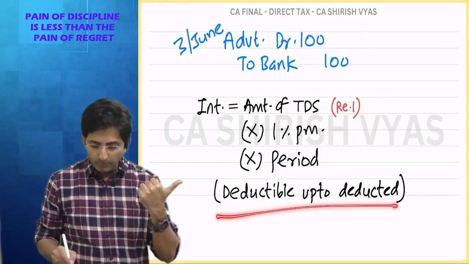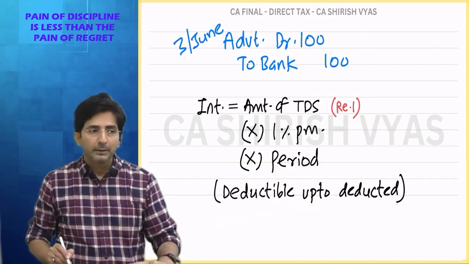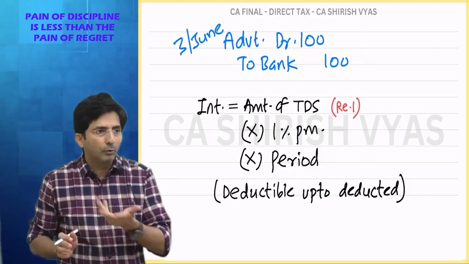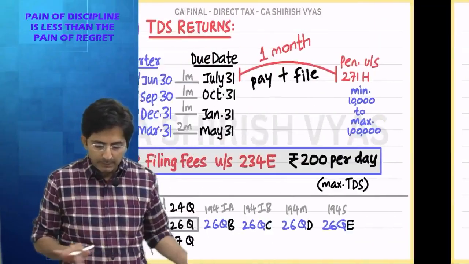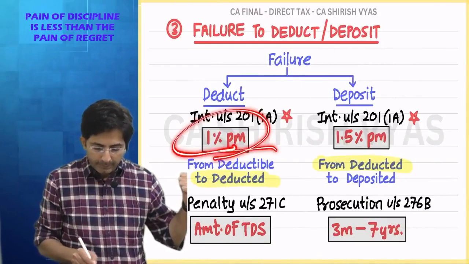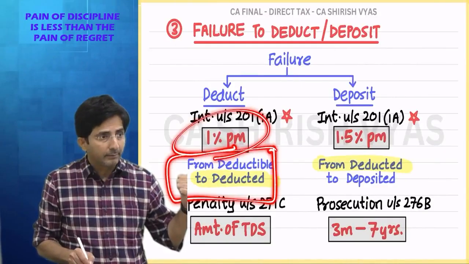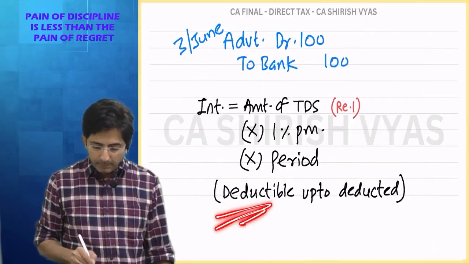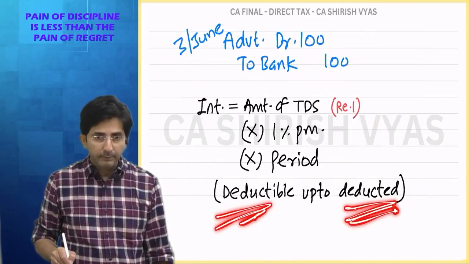And what was the rule for the period? From the date when it was deductible up to the date when deducted. You don't remember this point? I had explained this in the last lecture. Date when deductible up to the date when deducted. So use this formula here. What is the deductible date and what is the deducted date?